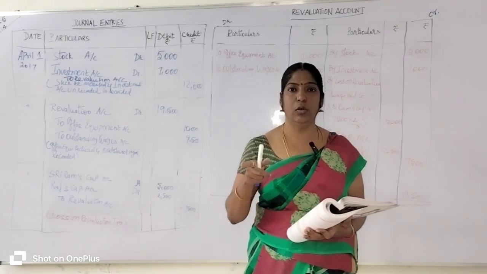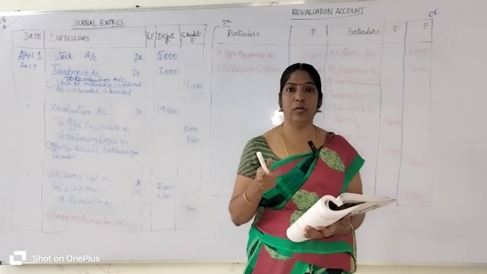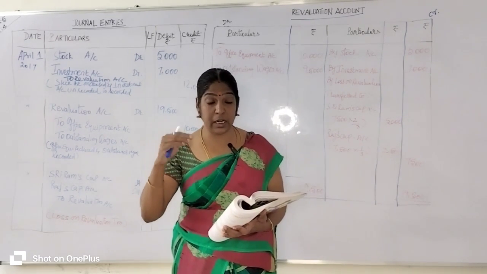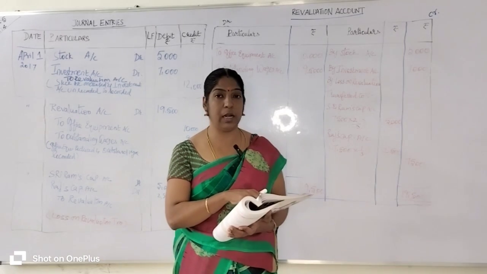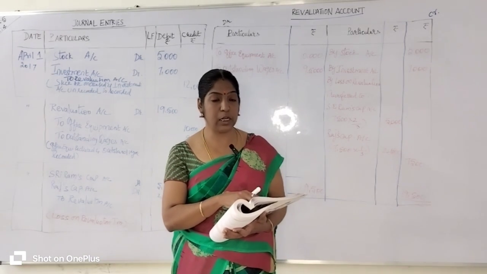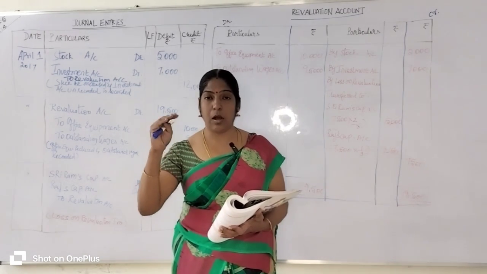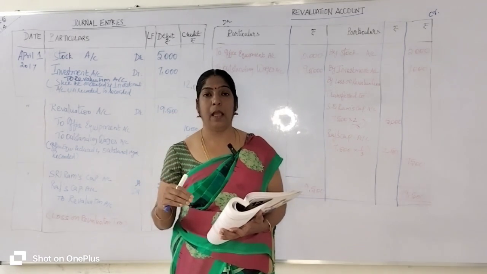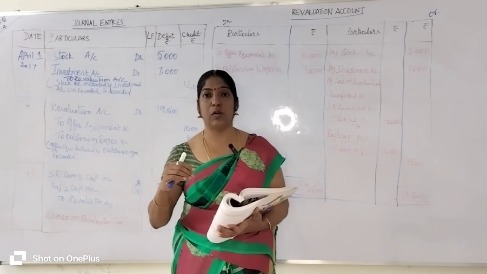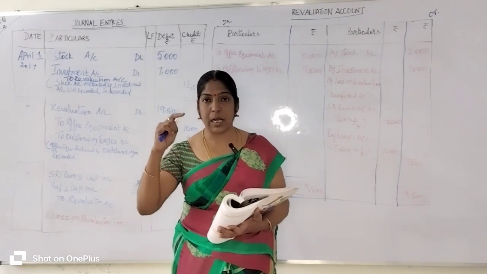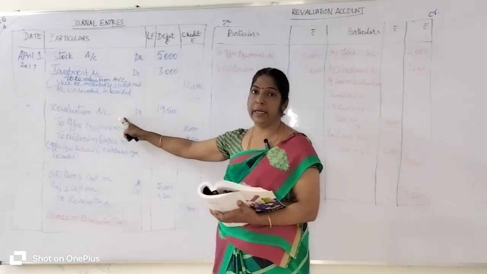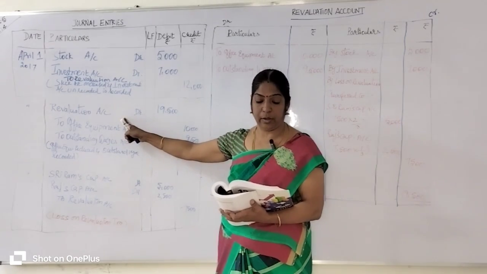Does it belong to asset account or liability account? Office equipment belongs to asset account. It is reduced by 10,000 rupees. If the office equipment is reduced, it means asset account is reduced. If the asset account reduces, what is the format? If the asset account reduces, revaluation account is to be debited.